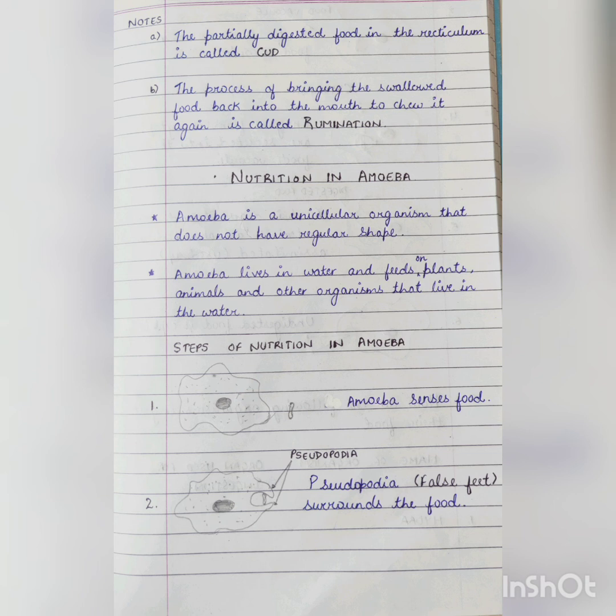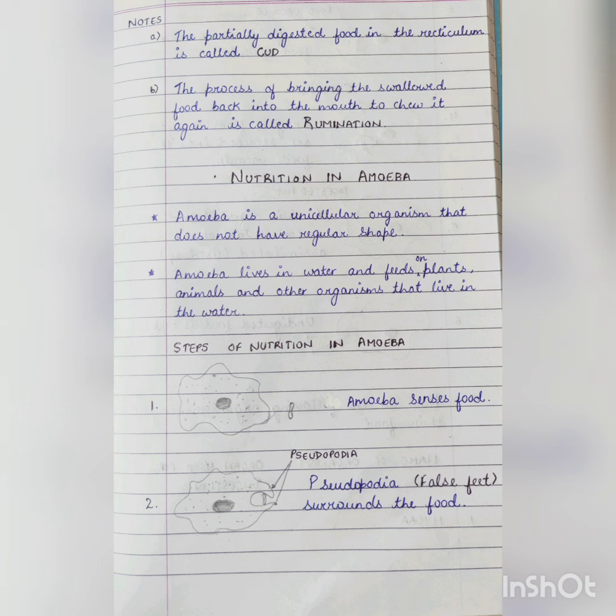The amoeba lives in water and feeds on plants, animals, and other organisms that live in the water. It has feet-like extensions that help it to sense and catch the food.